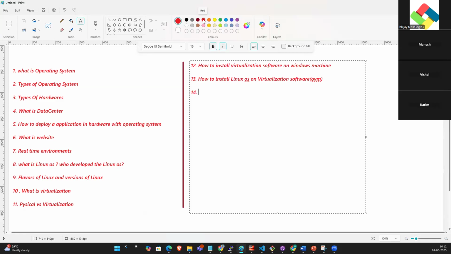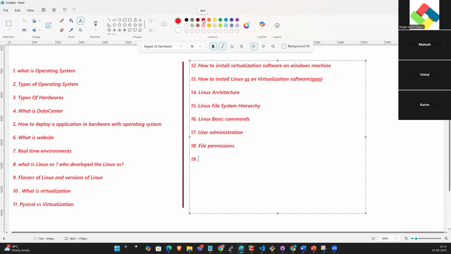Then the next topic is Linux architecture. Then Linux file system hierarchy. And the next one is Linux basic commands, user administration, and file permissions.